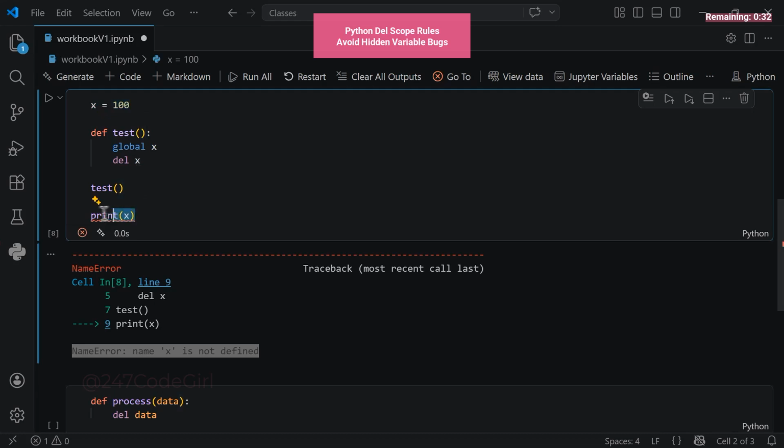Trying to print it outside the function now causes a failure. The data was destroyed because the function had authority. Python knew exactly which variable you wanted to target. Without the global keyword, the behavior is totally different.